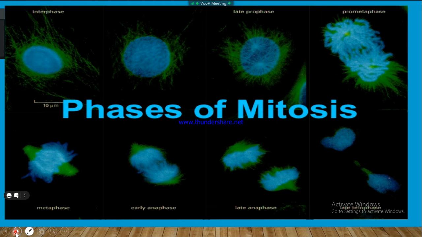These are the phases of mitosis. Basically, this is the interphase, the most important and the first phase. Basically mitosis starts from the prophase. Interphase is usually not included in mitosis as such, but it is part of cell division. So we say that mitosis starts from here: prophase, metaphase, anaphase, and telophase.